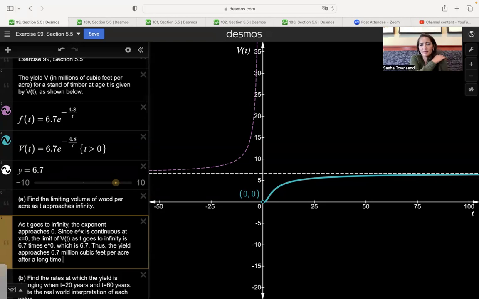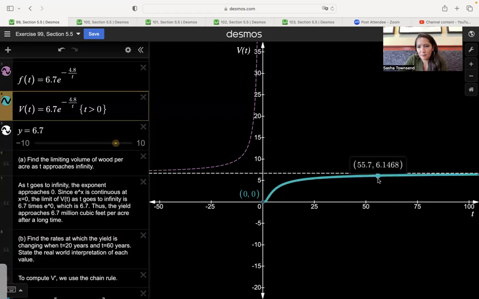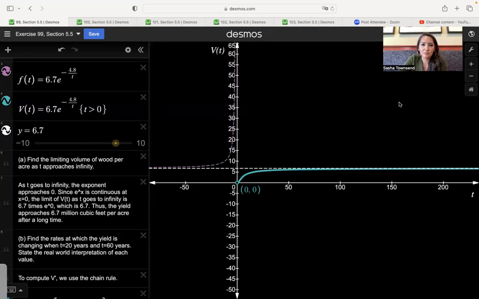Sometimes you'll see problem statements that say, what is the yield after a really long time? When they say after a really long time, they're usually just saying that t is going to infinity, and you compute that limit. And if we graph y equals 6.7 and we graph the original curve, we can see that the y values on that curve get closer and closer to y equals 6.7 as t gets very large.